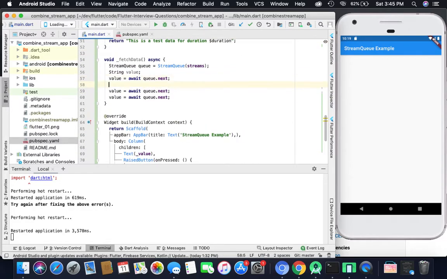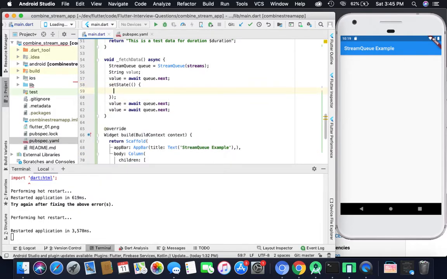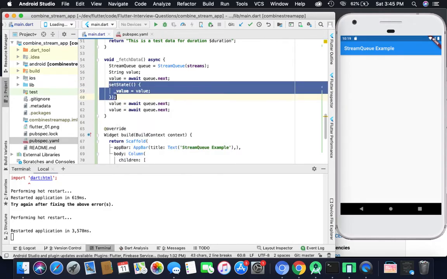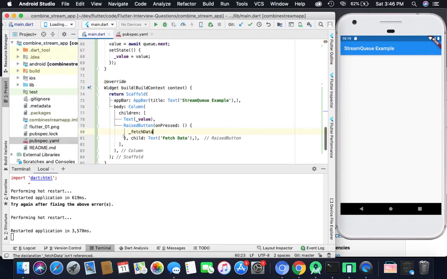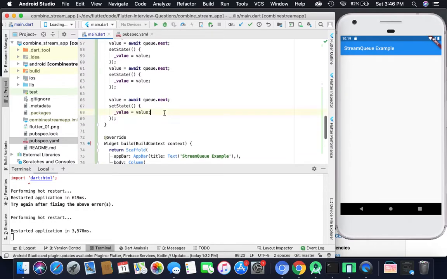Okay, so if you want to update your text here, how can you do that? For that you can perform the set state operation. Inside that you can assign this local value into underscore value. Similarly for this 3 also, and we can call this method from here. Okay, so let's see how it works.